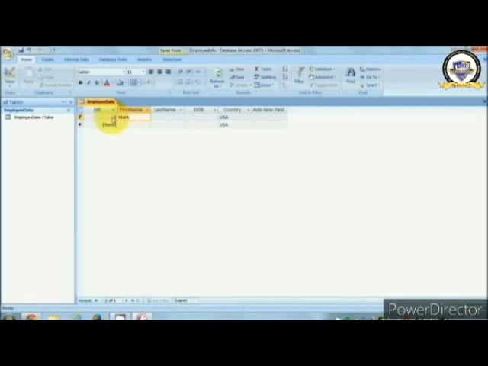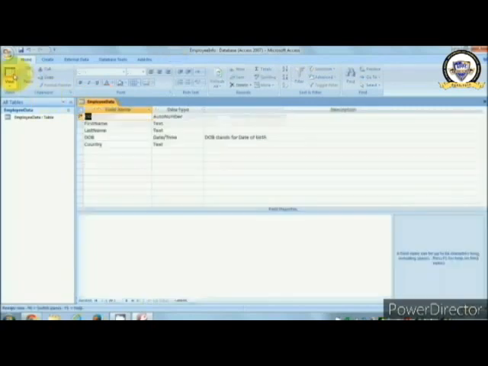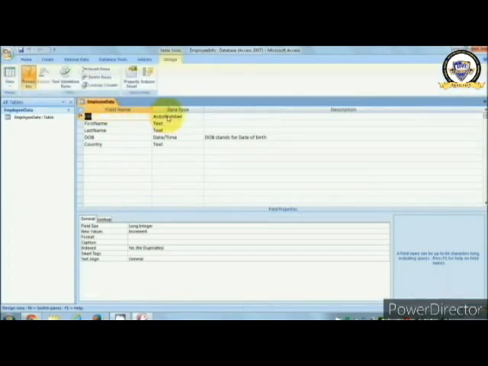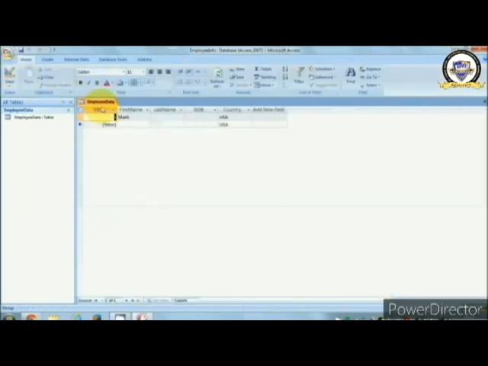Yes, one is auto generated because we have given it as an auto number earlier. See here, that's why it is automatically generated. So don't give any value like 1, 2 or 3, it will automatically take it.